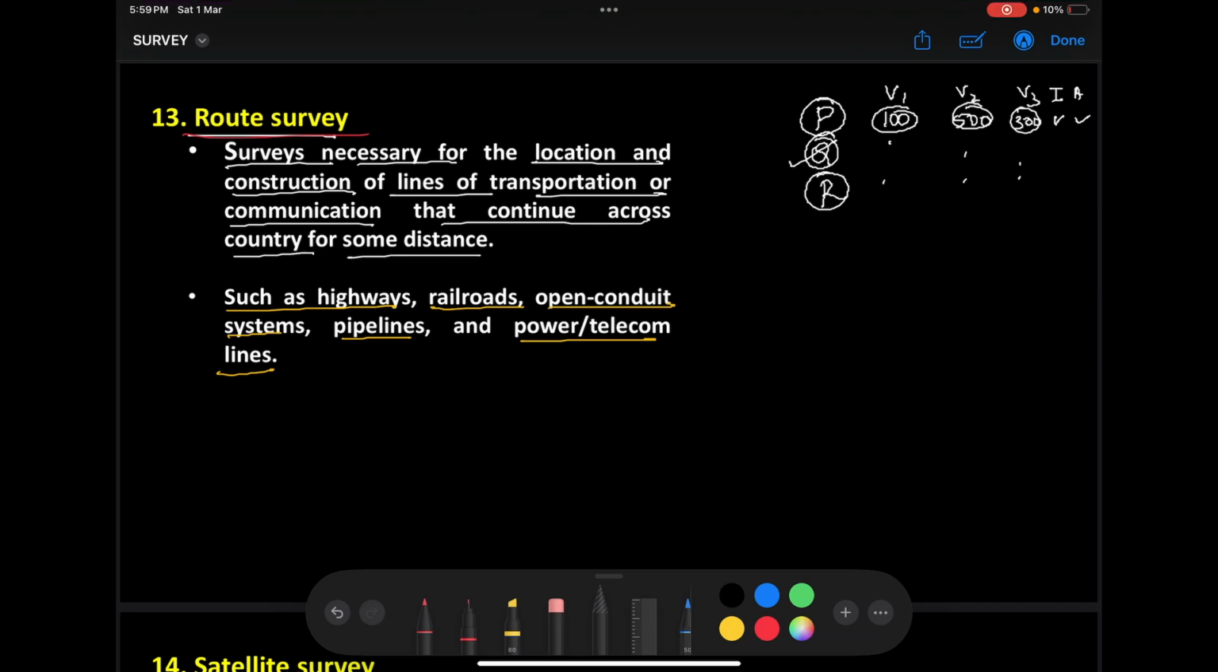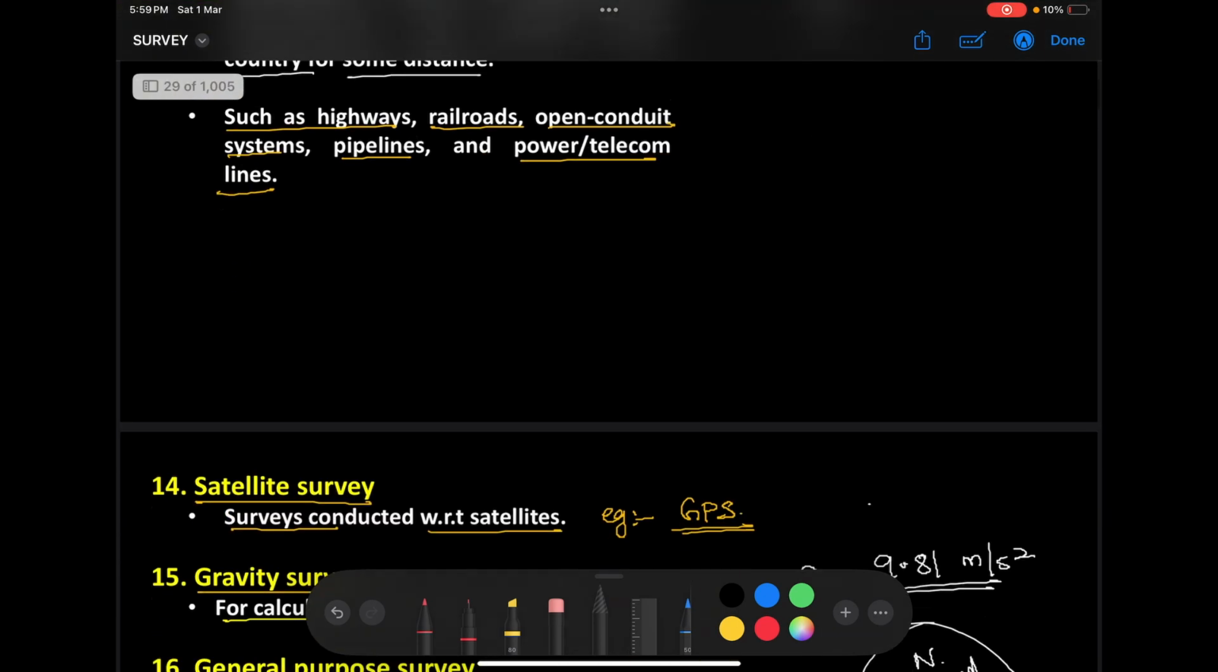Such as highways, railroads, open conduit systems like open channel flow canals, pipelines for carrying oil and power, and the telecom lines for taking gas lines, etc. All of this comes under our route survey. Right? That's it. Okay. Now the next survey that we have is what we call a satellite survey.